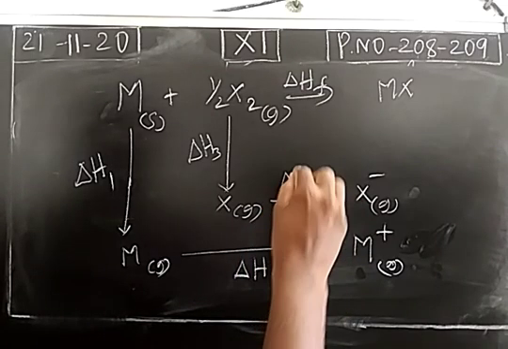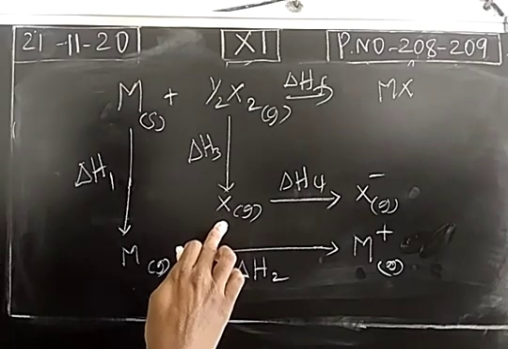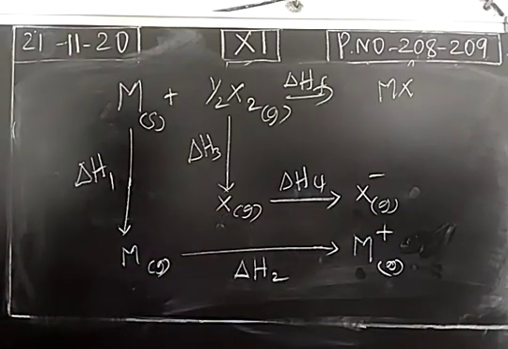And the enthalpy change in the process is called delta H4. We already studied in periodic classification: when an isolated neutral gaseous atom accepts an electron to become an anion, it will liberate energy. The liberated energy is called electron affinity or electron gain enthalpy. So delta H4 is nothing but electron affinity or electron gain enthalpy.